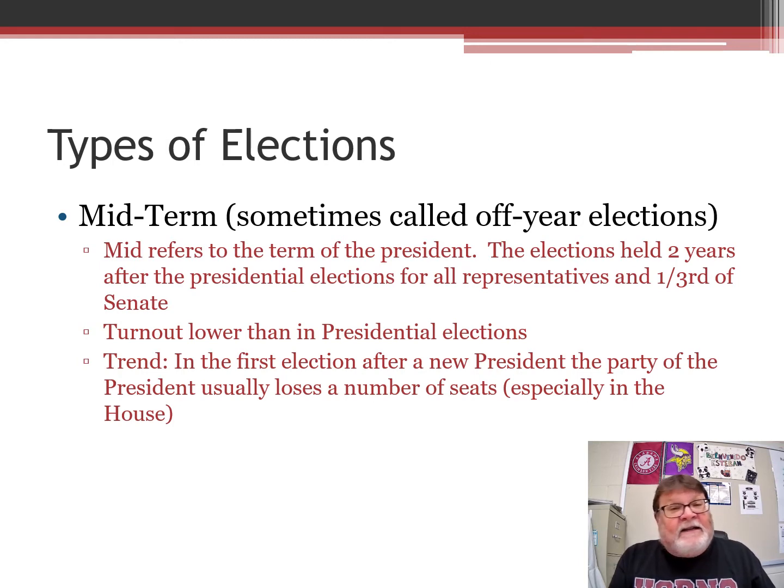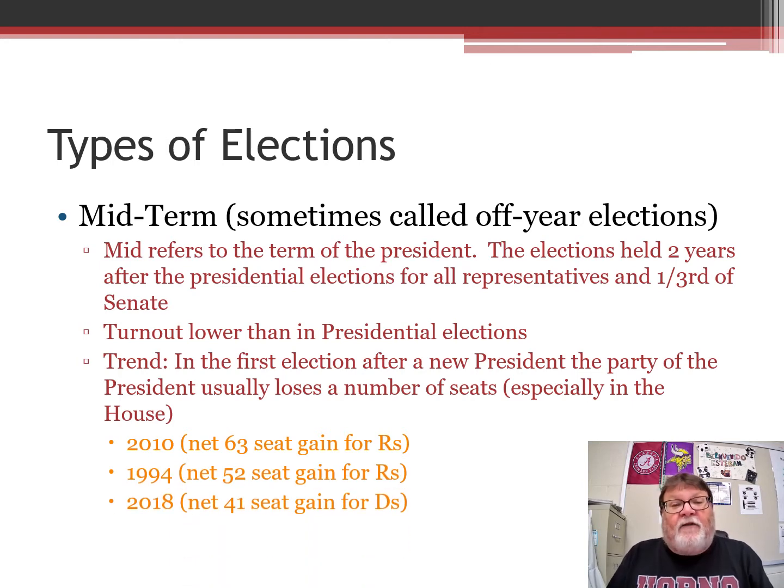Okay, and that is the trend, and we're going to go back. It's actually the trend since 1992 and probably before that. But you're going to see a chart from that, and I'll mention that here momentarily. You don't need to know these numbers here, but I'll just tell you in 2010, first midterm after Obama, 63 seat gain for Republicans. In 1994, first midterm after Clinton, Republicans gained 52 seats. 2018, first midterm after Trump, net gain of 41 seats for the Democrats. So this happens. Okay, you have to know that trend. You must know that trend.